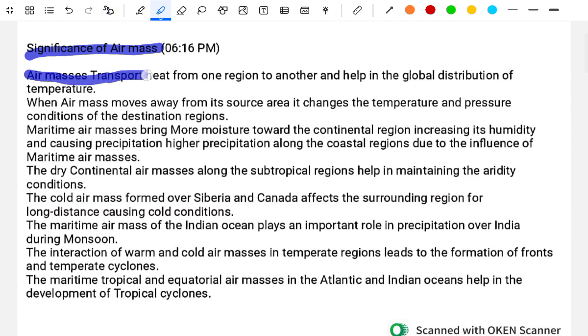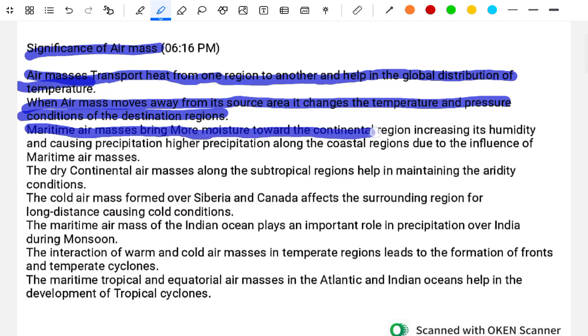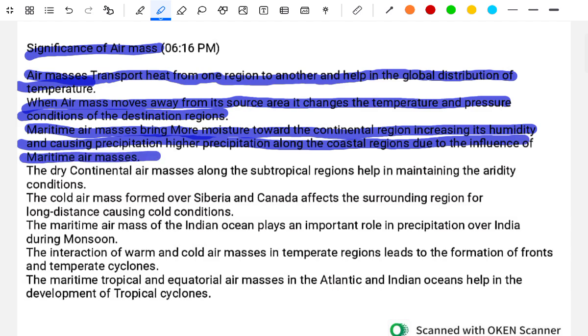Air masses transport heat from one region to another and help the global distribution of temperature. When an air mass moves away from its source area, it changes the temperature and pressure conditions of the destination region. Maritime air masses bring more moisture towards the continental region, increasing its humidity and causing high precipitation along the coastal region.